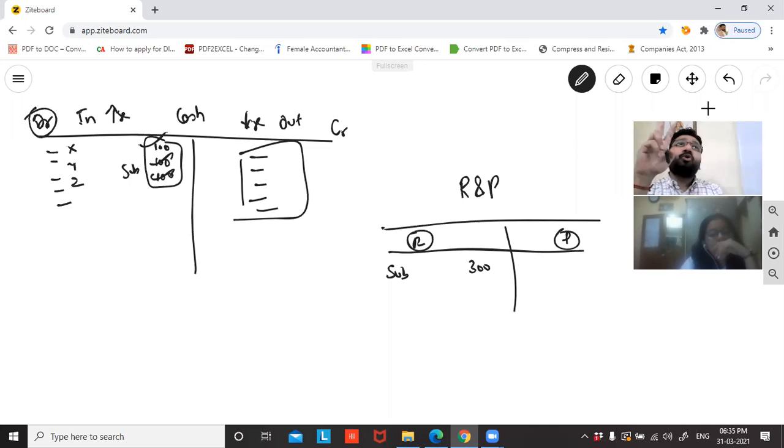Now can I say this will run for 2 pages only? If I give a 2-page document to you, and I say from subscription I received 300 rupees, from legacy I've got 1000 rupees, from donation I got 500 rupees, now will it make some sense to you? Now it is a categorized activity where, from different sources, you can see how much money is coming, and you're able to make some analysis. Tell me guys, now is receipts and payment a meaningful document or not? Just compare cash account and receipts and payment account. You will throw this away and you will enjoy this only. So we have to learn how to prepare the receipts and payment account.